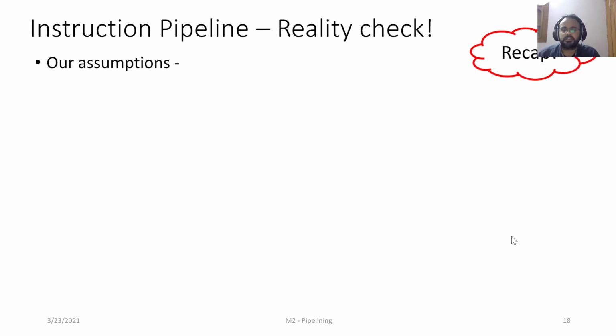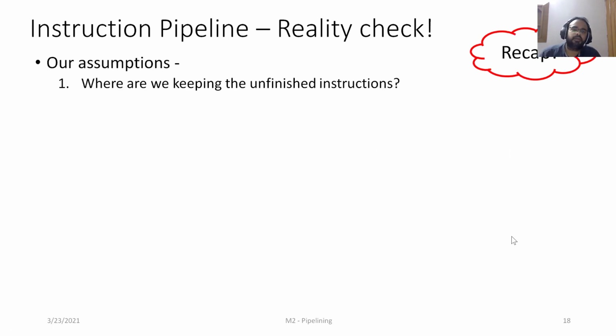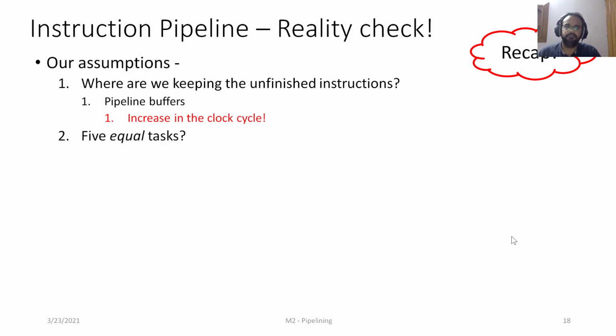Our assumptions were, the very first one, we ignored that the unfinished instructions would need to be kept somewhere. So accordingly we have introduced the pipeline buffers, or interstage buffers, as they're called. And the side effect of that is a possible increase in the clock cycle. It means that the frequency of operation would reduce a bit.